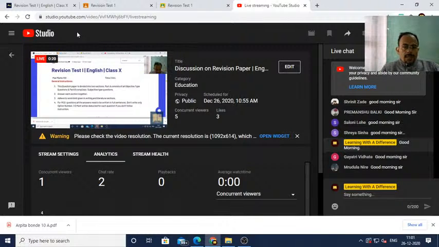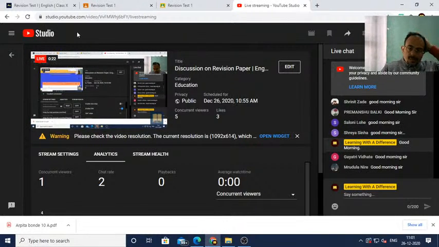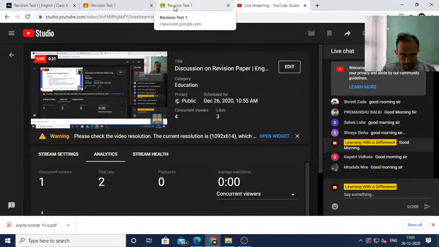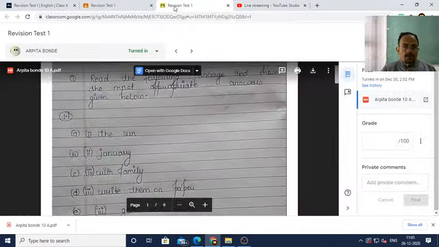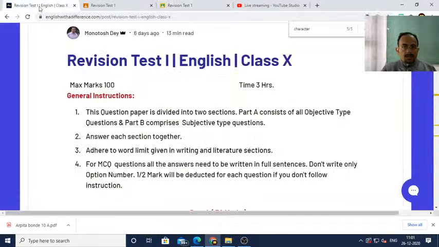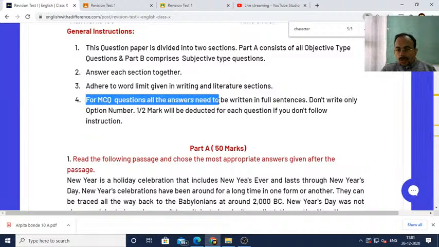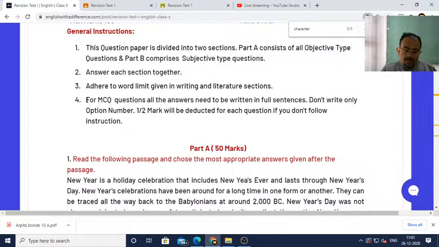I'd like to give you some hints. I'll just discuss several important issues so that in the next exam you can score better marks, and then I shall wind up. Okay. So let's see here, dear students. In the question paper, in the general instruction section, I have already written for you: for MCQ questions, all the answers need to be written in full sentences. Most of you have done this.